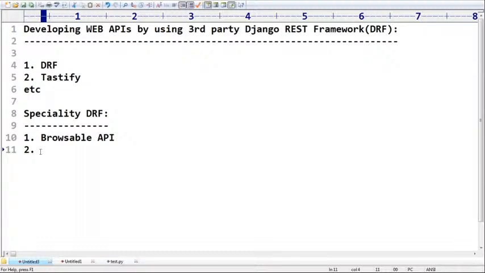Okay, so this DRF provides several packages for authentication, right? Do you know, sir? Token authentication, basic authentication, next OAuth authentication. These kind of things, inbuilt support you can expect from the DRF.